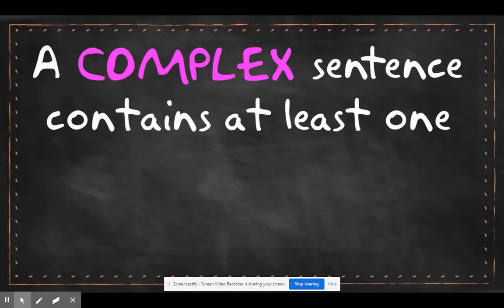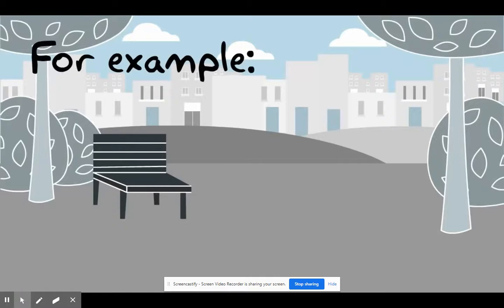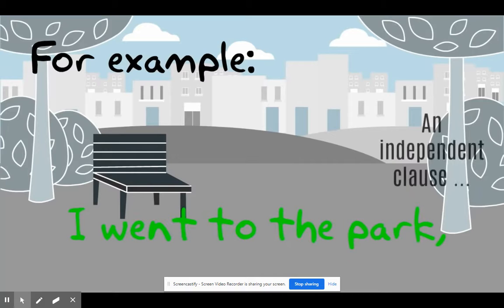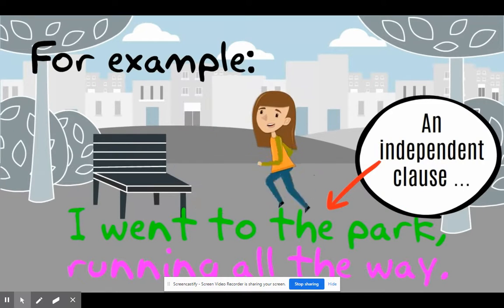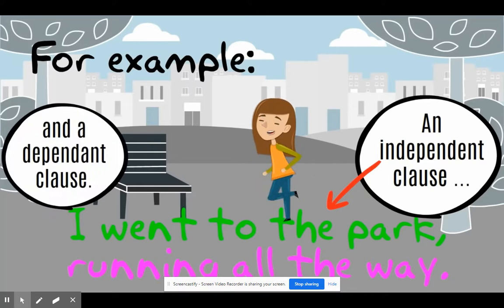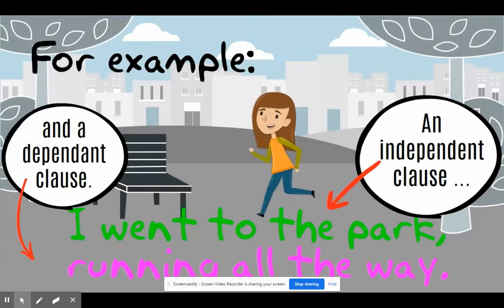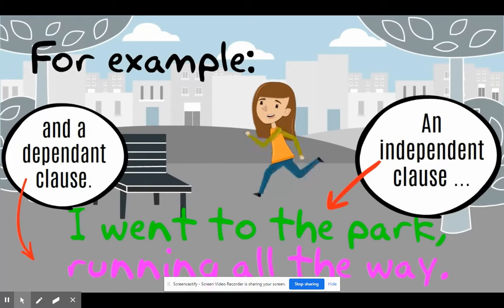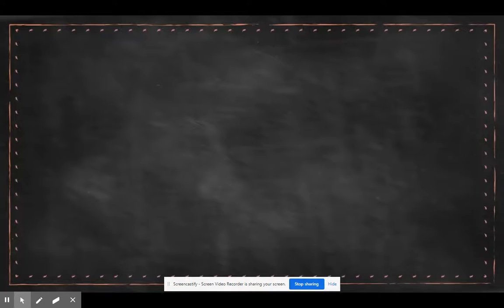A complex sentence contains at least one independent clause and one dependent clause. For example, I went to the park, an independent clause, running all the way, and a dependent clause. On its own, running all the way is not a whole thought, because we wouldn't know the subject.